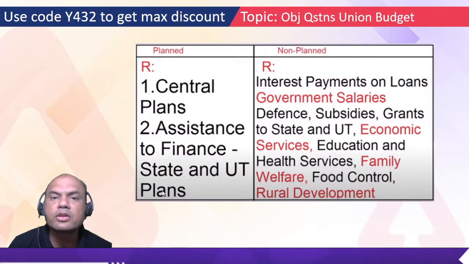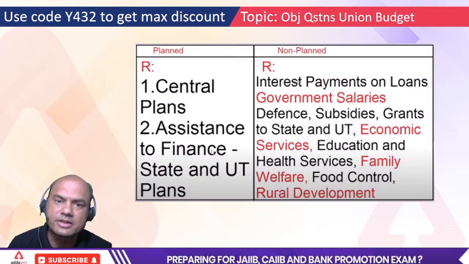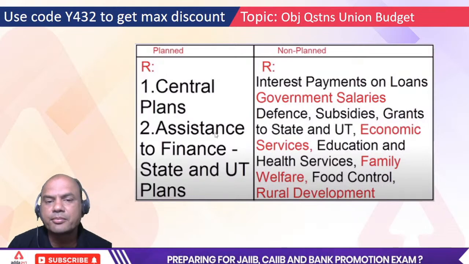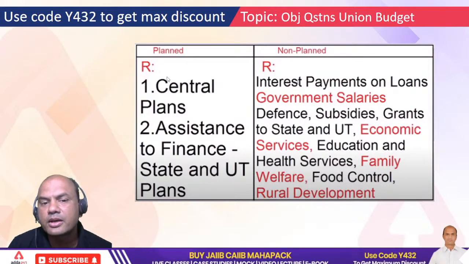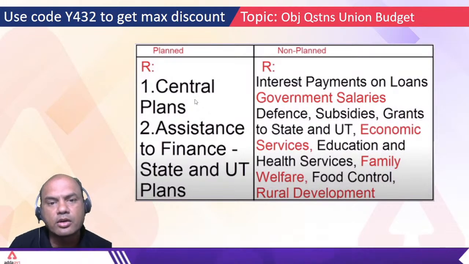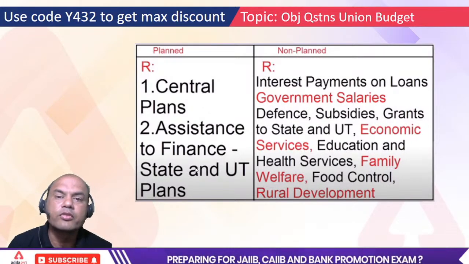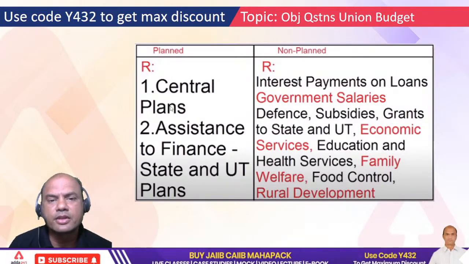But state government also plans. It also does some developments, right? So assisting them is the job of the central government. So this assistance means assistance by the central government to the state government for various projects of them. Various dams are built by the state government, right? So that is the planned one.